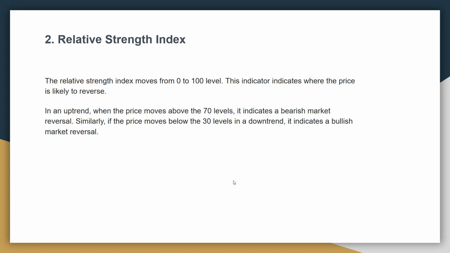RSI, relative strength index. The RSI index moves from 0 to 100 levels. This indicator indicates where the price is likely to reverse. In an uptrend, when the price moves above the 70 level, it indicates a bearish market reversal. Similarly, if the price moves below the 30 level in a downtrend, it indicates a bullish market reversal.